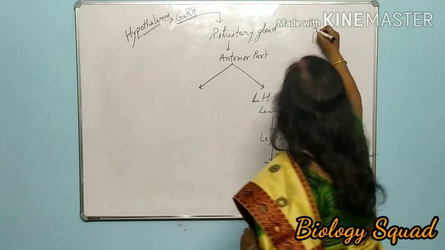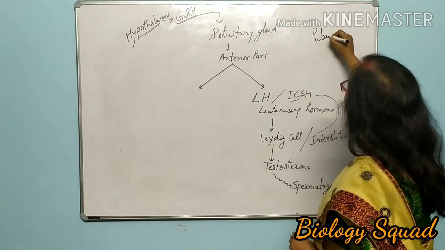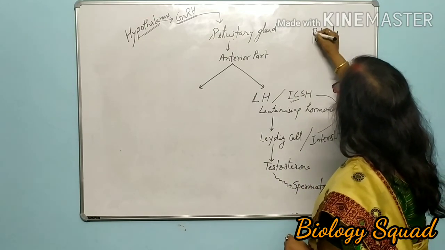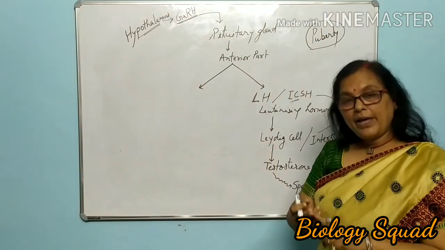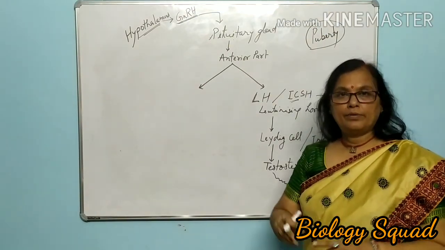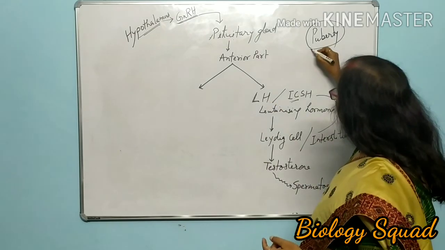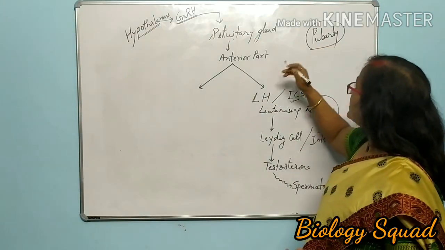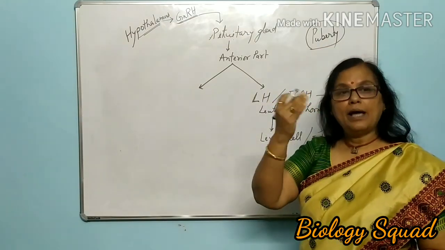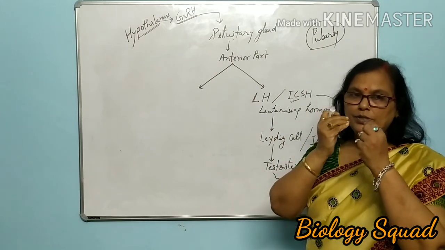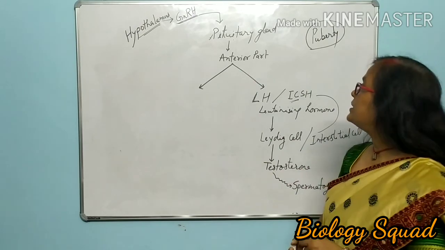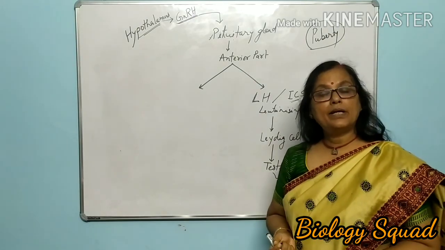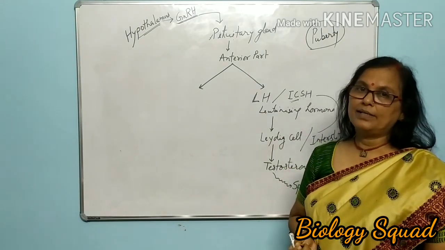When puberty occurs, do you know puberty? Puberty is the period of life when the first sign of the secondary sexual character appears, like mustache lining, change in voice. These are the signs of secondary sexual character, isn't it?